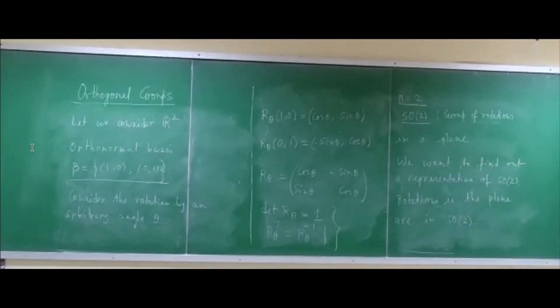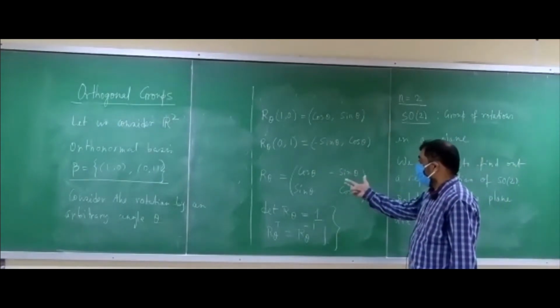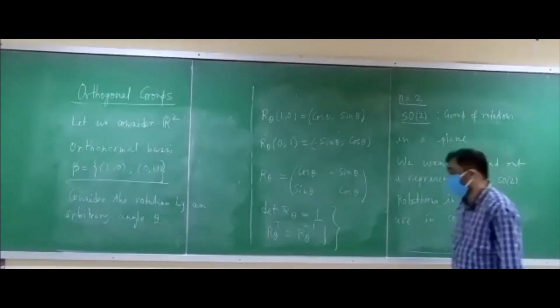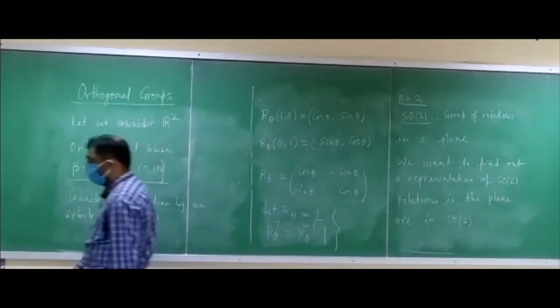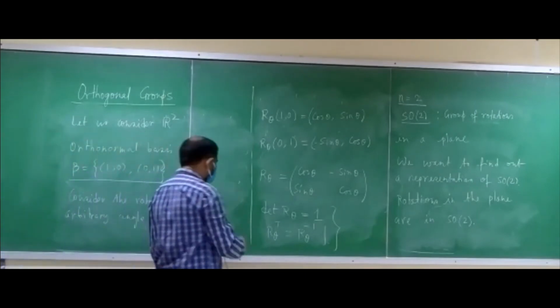There can be other representations, of course, but this is a representation which has the same dimension as the dimension of the matrices in the group. So this is called the fundamental representation actually. This is the representation of the group.